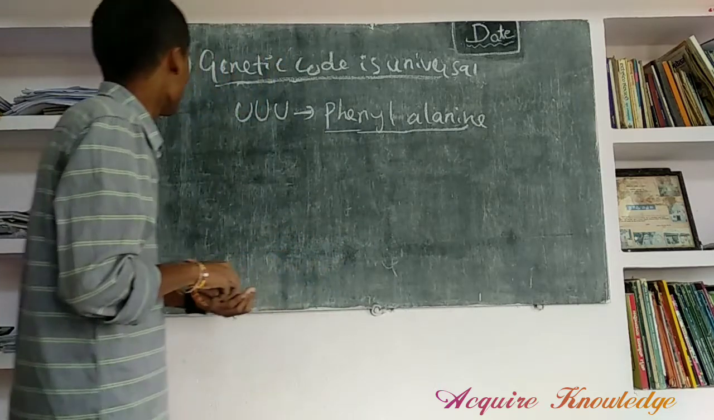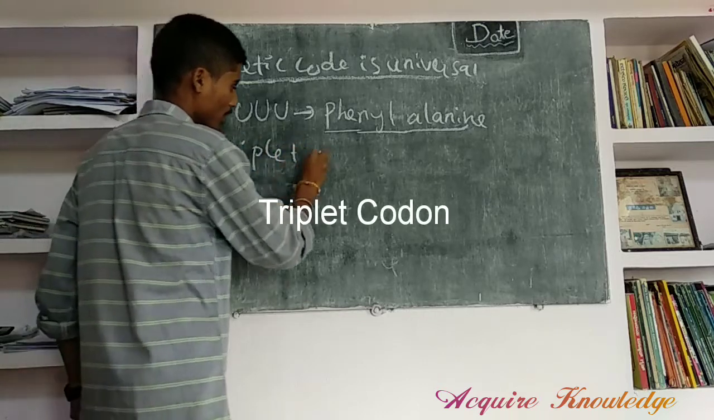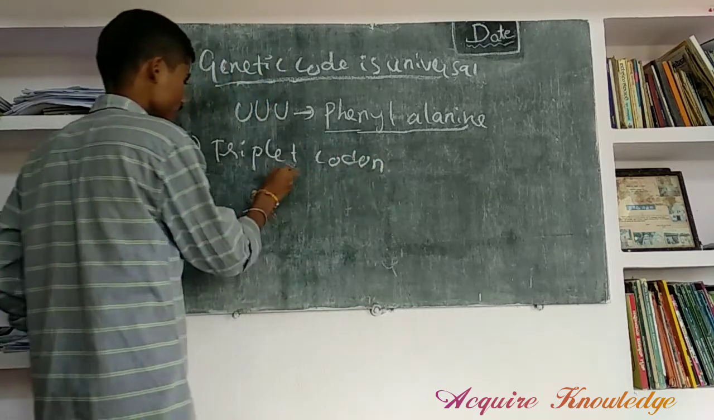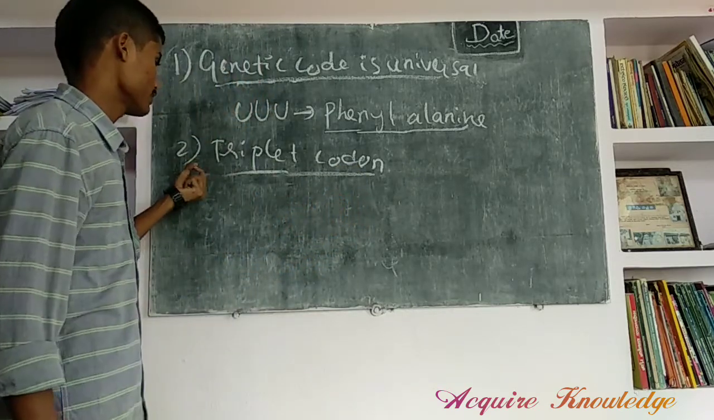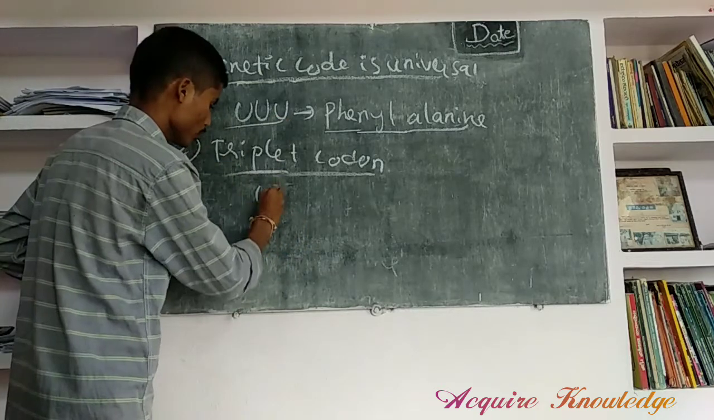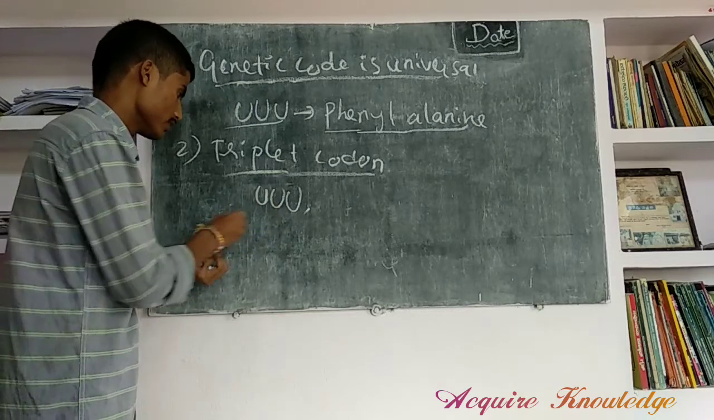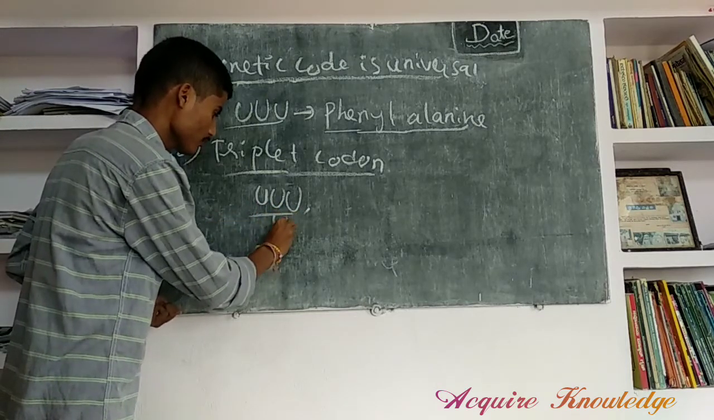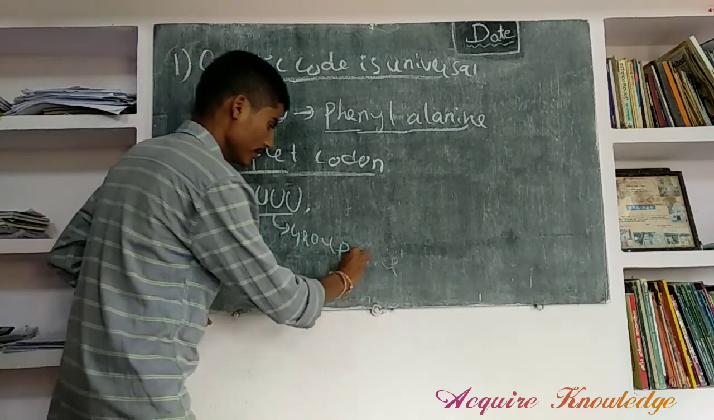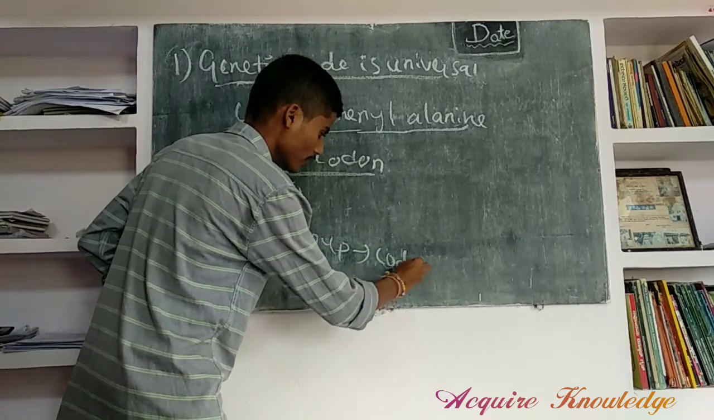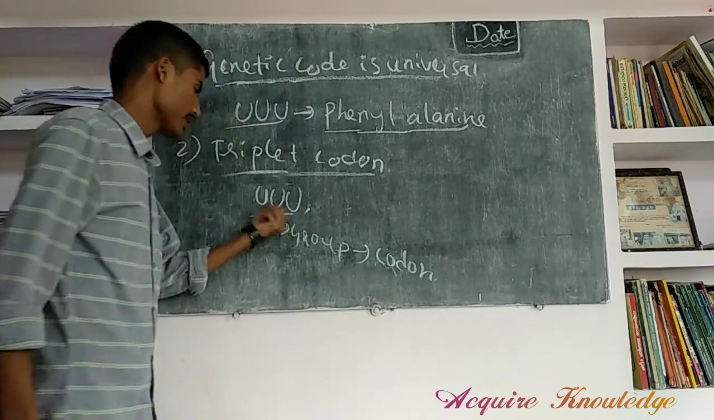Next, what is triplet codon? Triplet codon means 3 nucleotides are present, for example UAA, UUU. These 3 nucleotides form a group. This group is what we call a codon. This codon helps in the synthesis or formation of protein. This is the triplet codon.